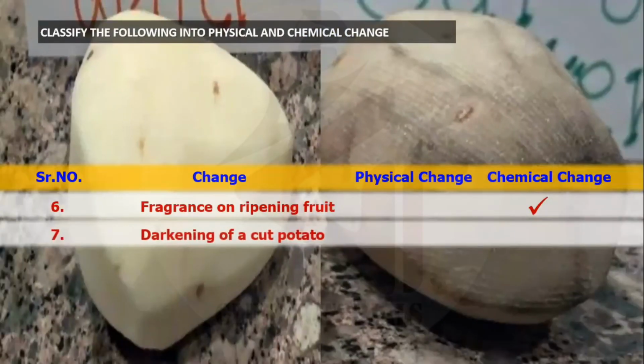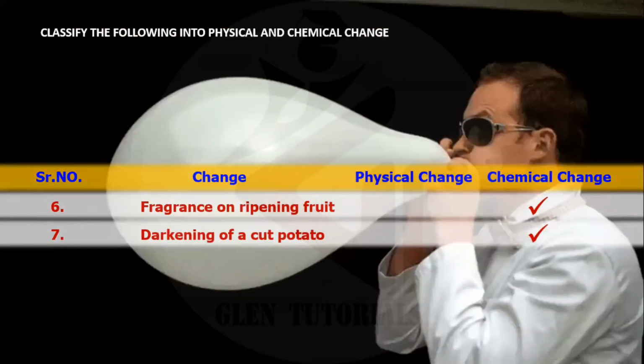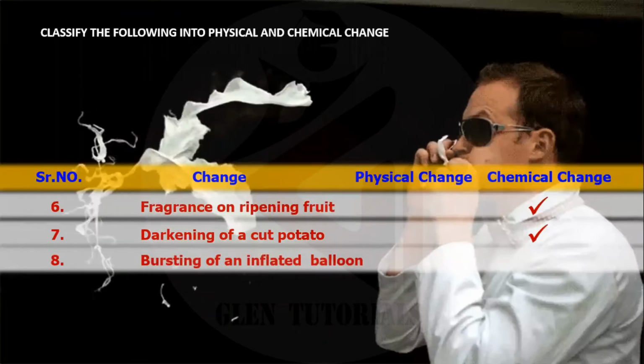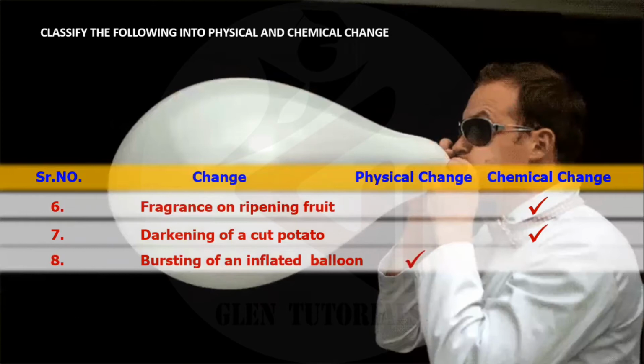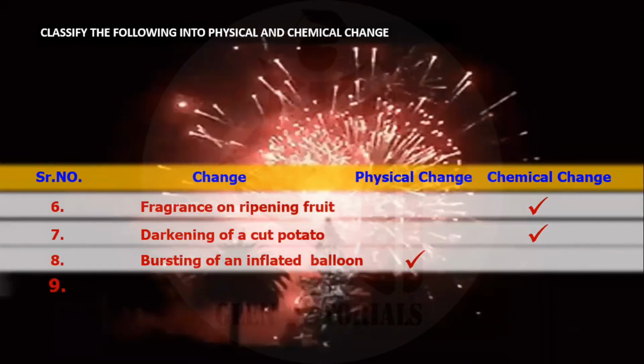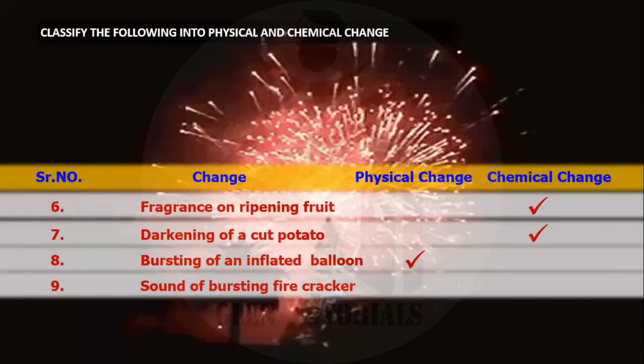Darkening of a cut potato. We all know that a potato, once it is peeled, it darkens. This is also a chemical change. Bursting of an inflated balloon. That is a physical change. एक बार burst किया तो balloon थोड़ी रहता है. Physically changes.